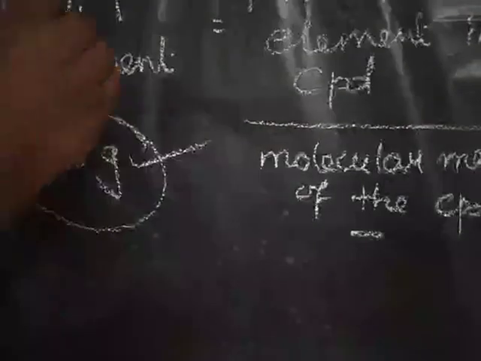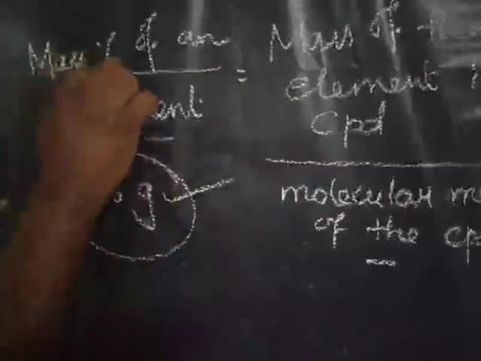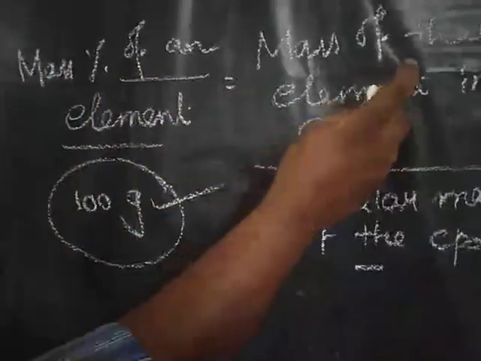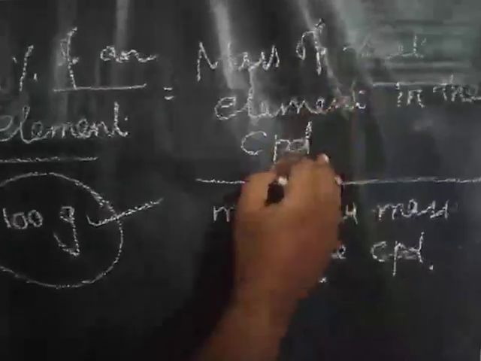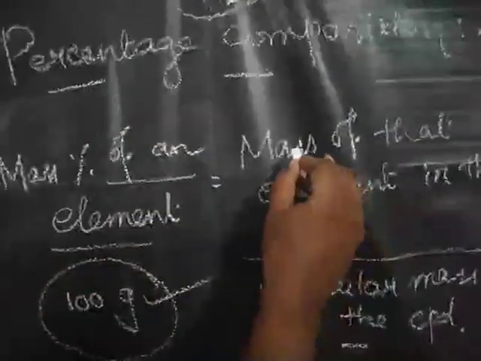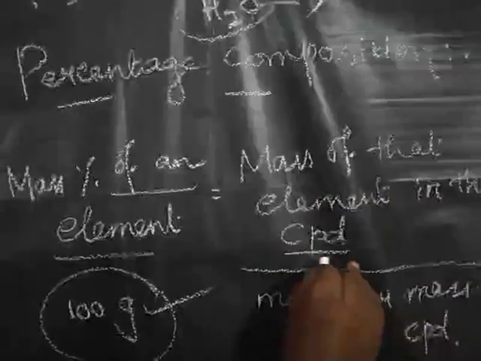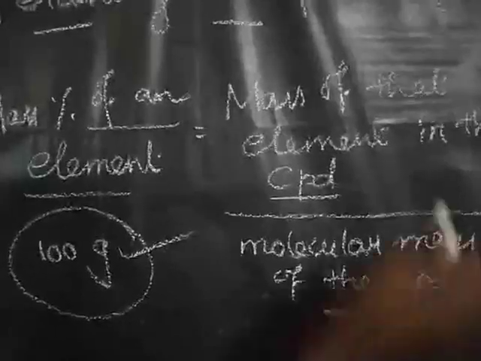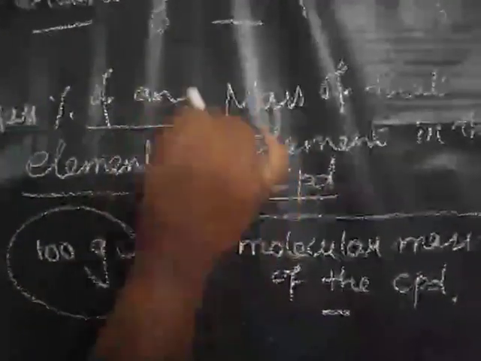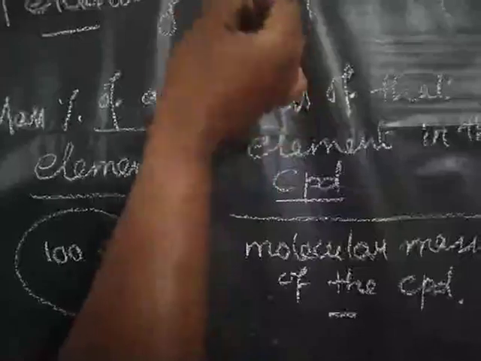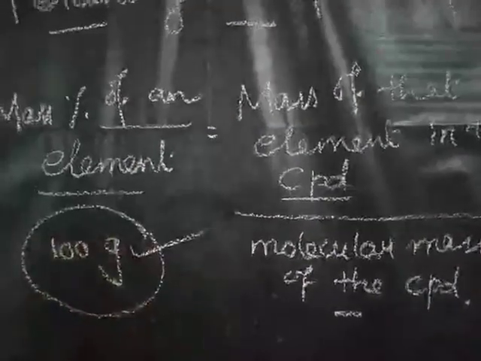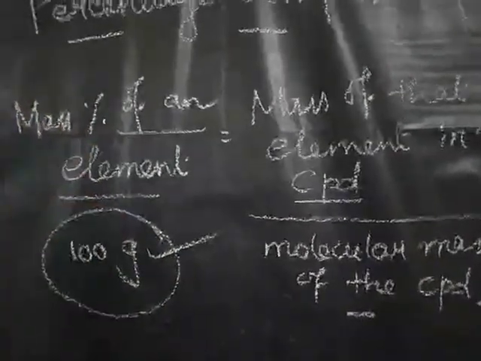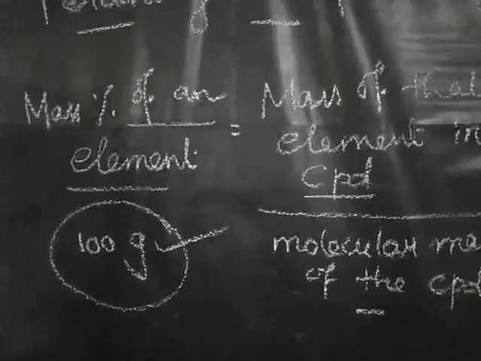Mass percentage of an individual element is equal to the mass of that element in the compound. Suppose we want to find the mass percentage of hydrogen, it is equal to the mass of hydrogen in that compound divided by the molecular mass of the compound, the molecular mass of water. This formula is used to find out the percentage composition of an individual element present in a compound or molecule. So we will see one example.